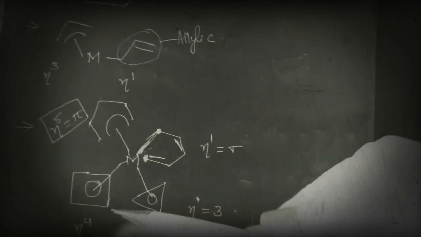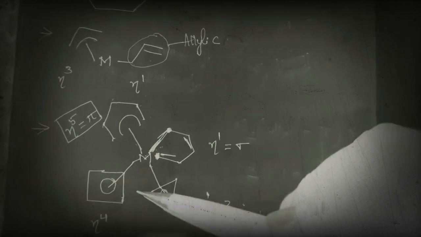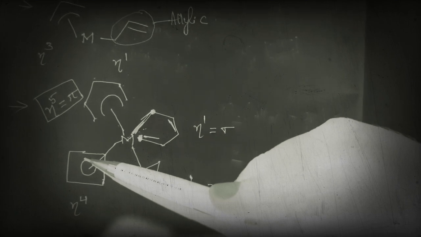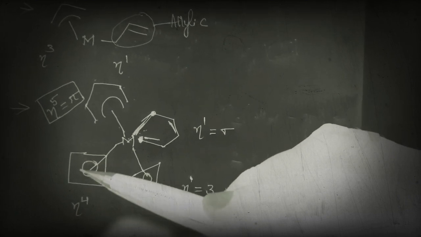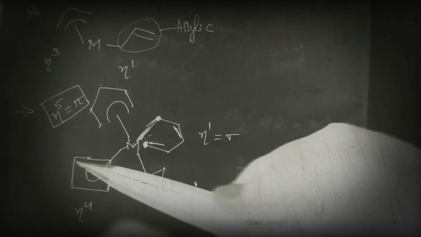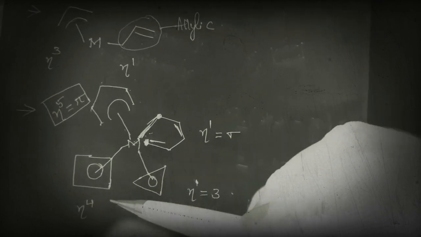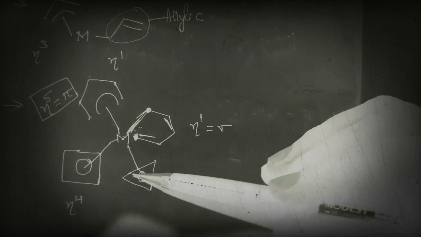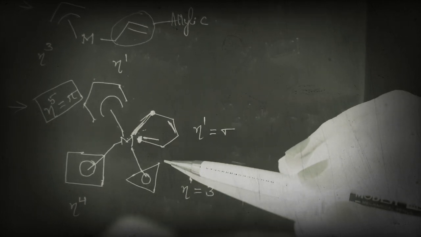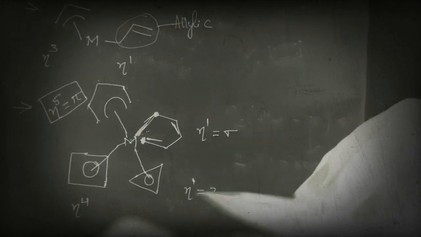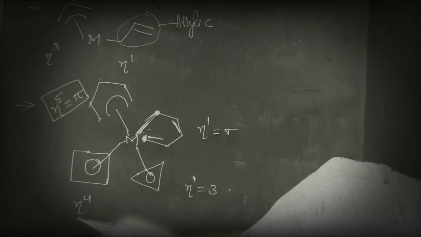Okay, next, here they have shown a circle. I already said that if they have given a circle, just count all the carbon atoms. So 1 2 3 4, so eta 4. Next, here also we have to count the number of carbon atoms. So 1 2 3, so here it is eta 3. Here 1 2 3 4, so eta 4.